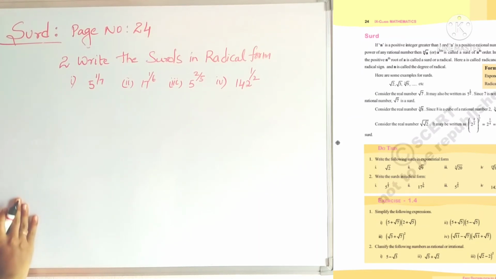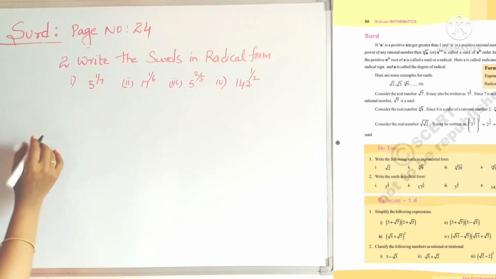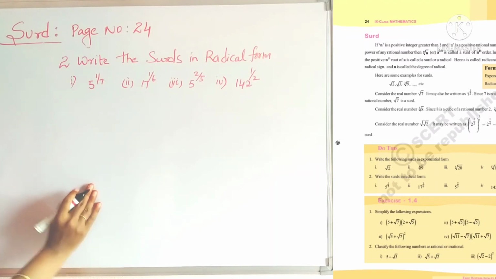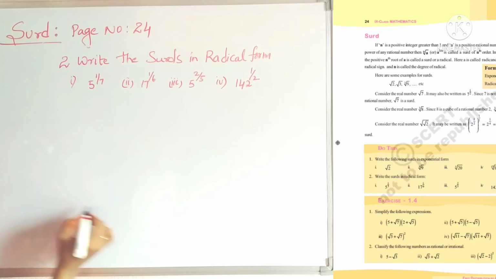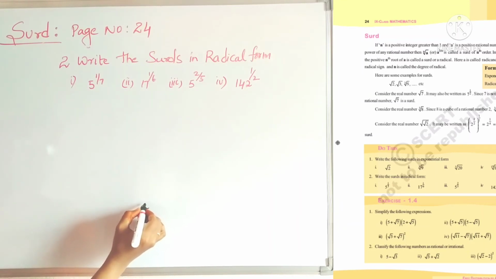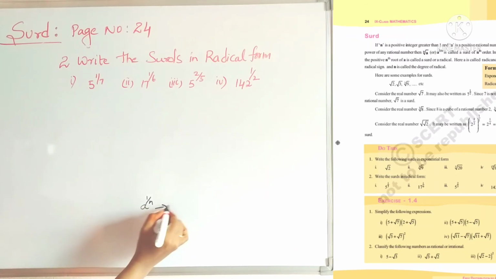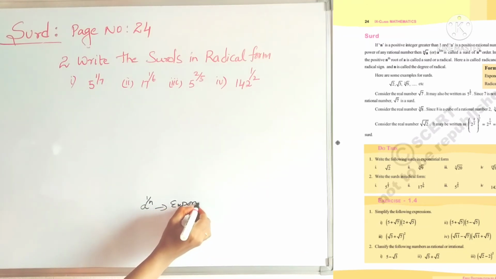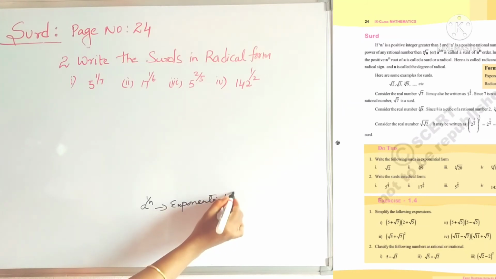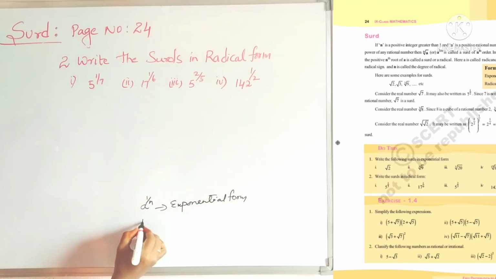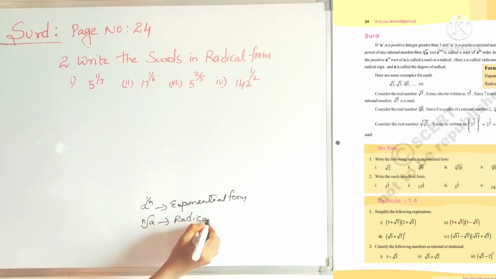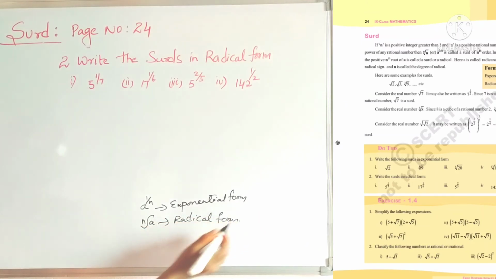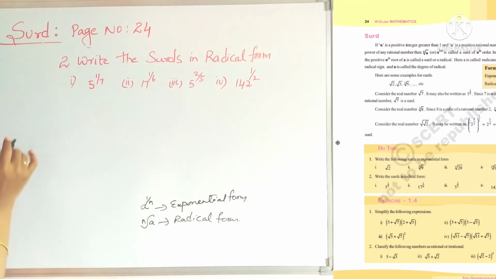Radical form means the root must be there. a power 1 by n is the exponential form and nth root a is the radical form. So here we have to write the radical form.